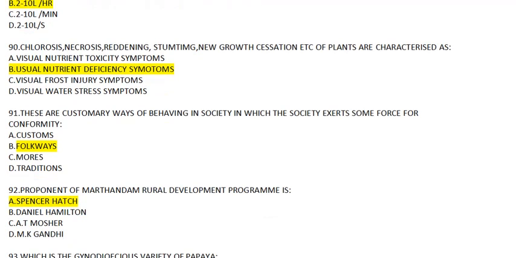Question number 90. The chlorosis, necrosis, reddening, stunting, new growth cessation, etc. of the plants are characterized as A, visual nutrient toxicity symptoms. B, visual nutrient deficiency symptoms. C, visual frost injury symptoms. And D, visual water stress symptoms. Answer to this will be visual nutrient toxicity symptoms.